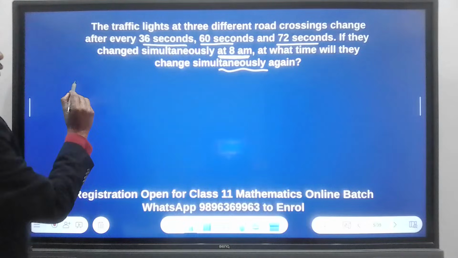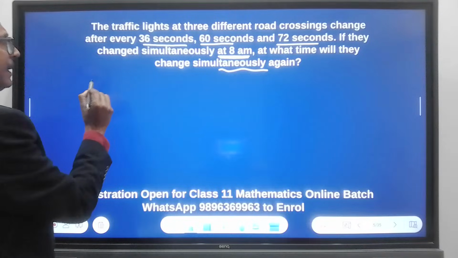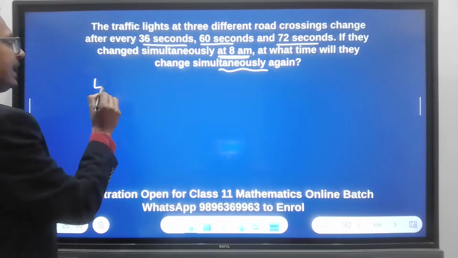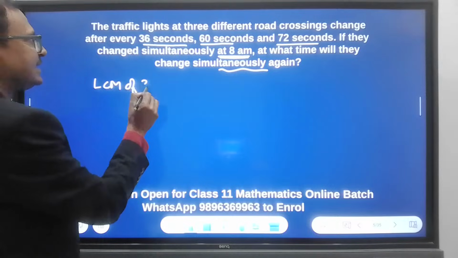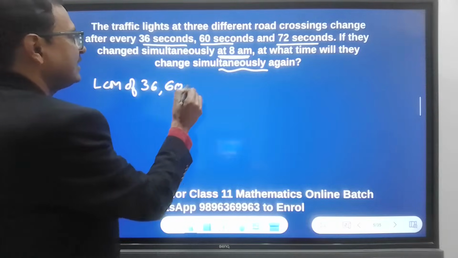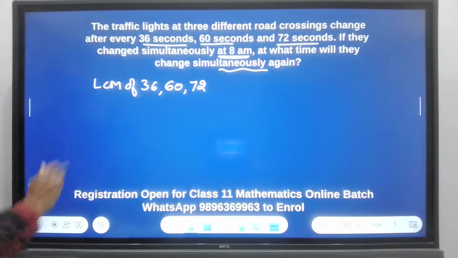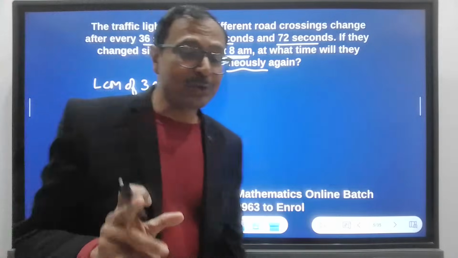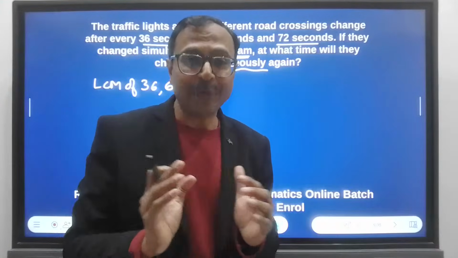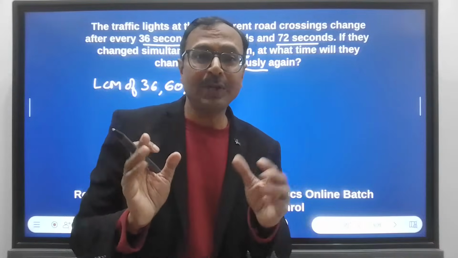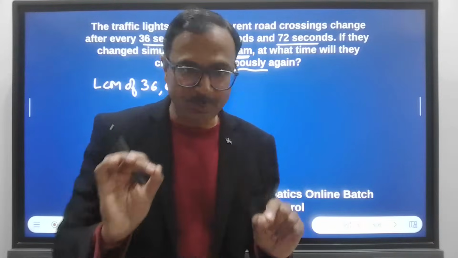So the solution will have, first thing is you have to find the LCM of 36, 60, and 72. Now, how do you find the LCM? Again, you have to use the fundamental theorem of arithmetic, FTA, because that is part of your curriculum, and you need to make sure that you are writing it in a proper manner. Okay.